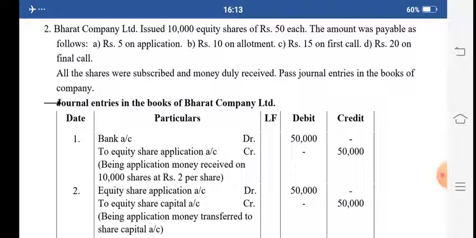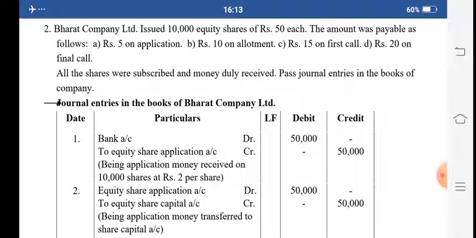So it means this Bharat Company Limited is issuing 10,000 equity shares, and each share price is rupees 50. Now how is the company going to collect this 50? This 50 is divided into four installments. First they will receive 5 on application, next 10 on allotment, the first call will be 15, and the final call will be rupees 20. Like this they will receive rupees 50 from the public.